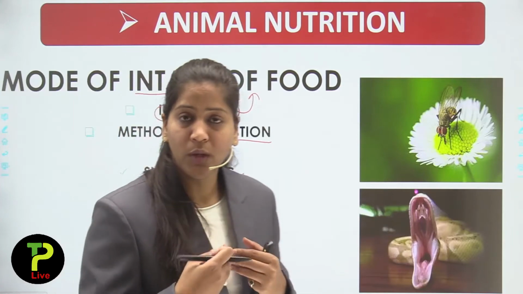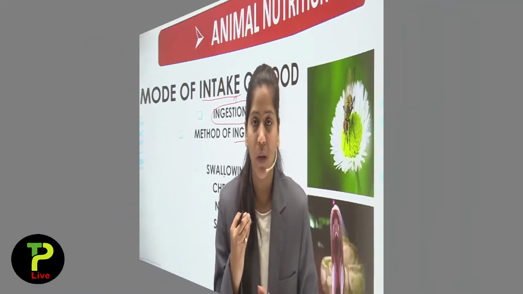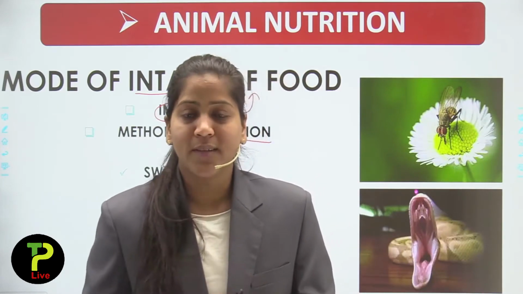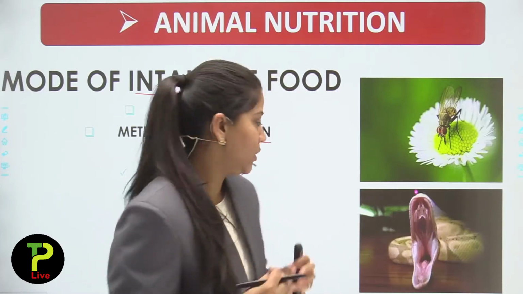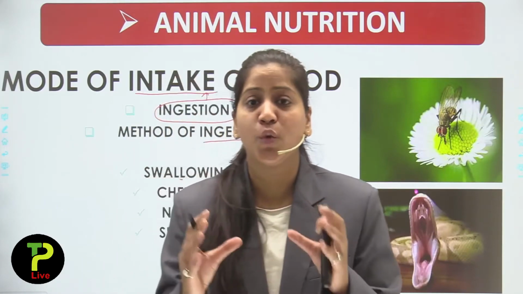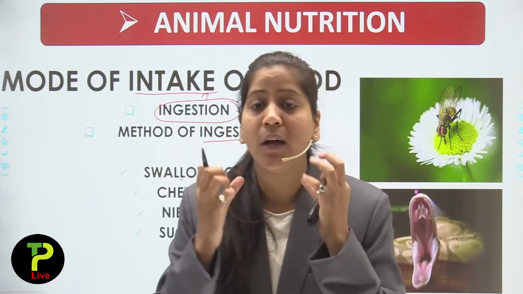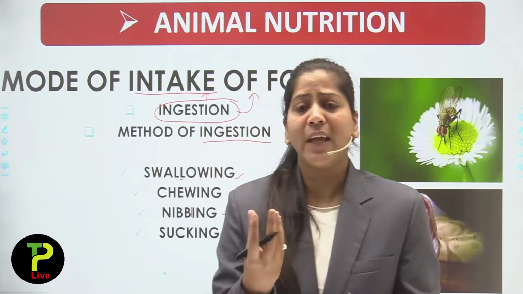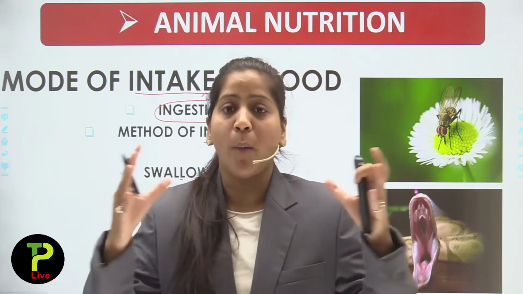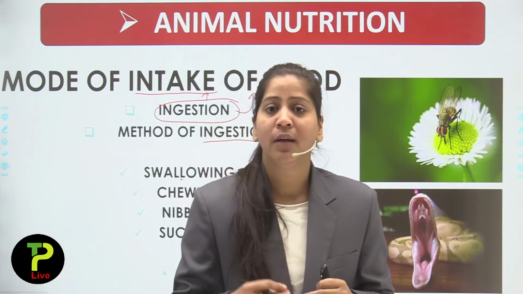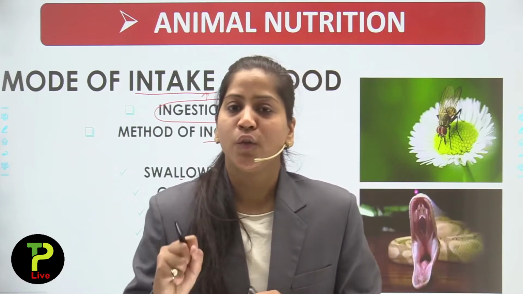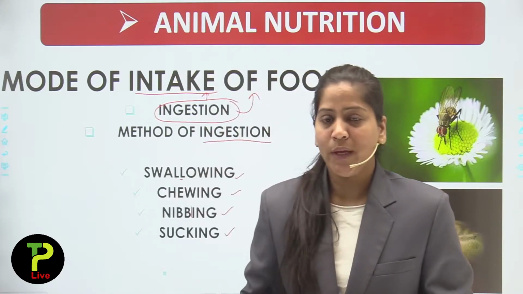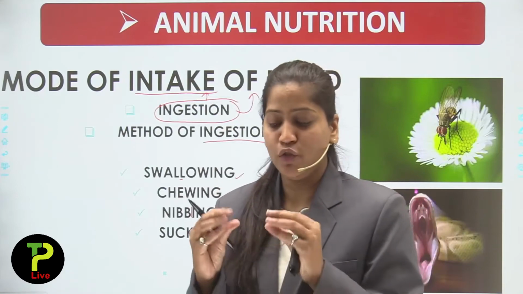Now, second is chewing. We chew our food in our mouth. You have heard that you should chew your food properly. So we humans actually chew our food. So what is chewing? Basically chewing is the biting or chewing of our food into small pieces to swallow it. We cannot swallow the whole organism or complex substances directly, but we have to chew our food so that we can engulf, or so that we can ingest our food. So what is chewing? We do chewing. We have to chew our foods.